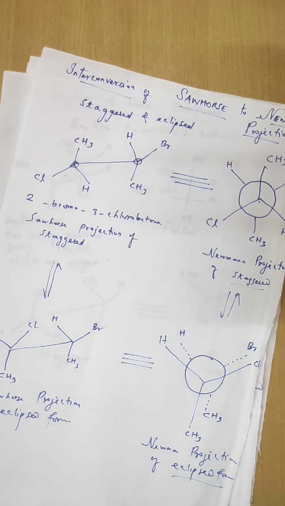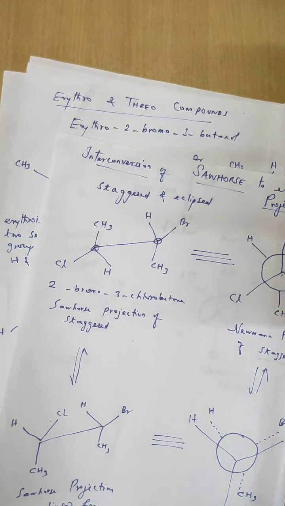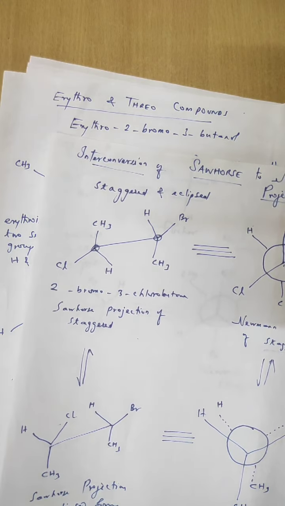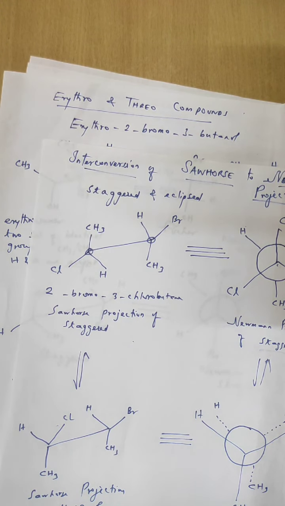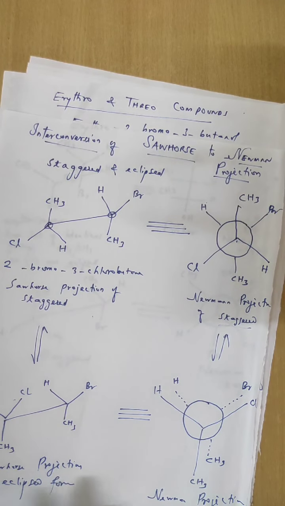Similarly, the interconversion of sawhorse to Newman projection, and also we saw the terms and conditions for threo and erythro compounds. With that, I conclude this class.